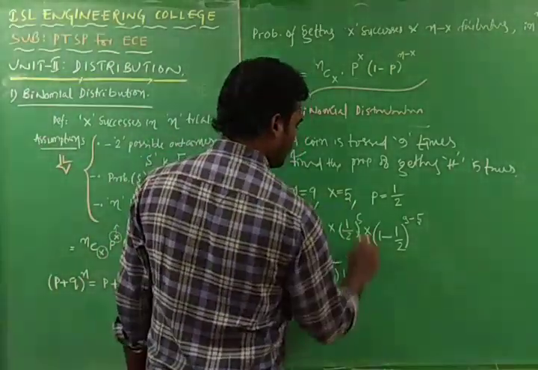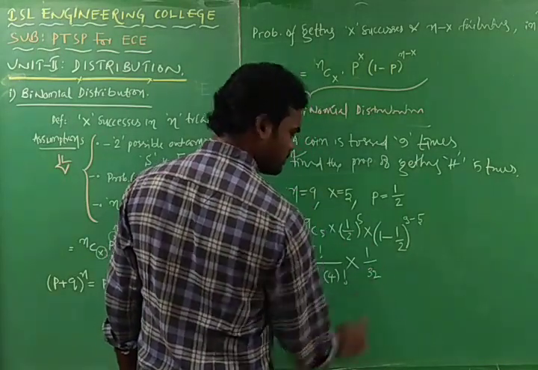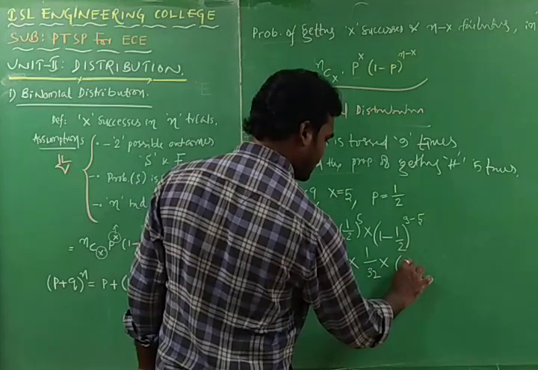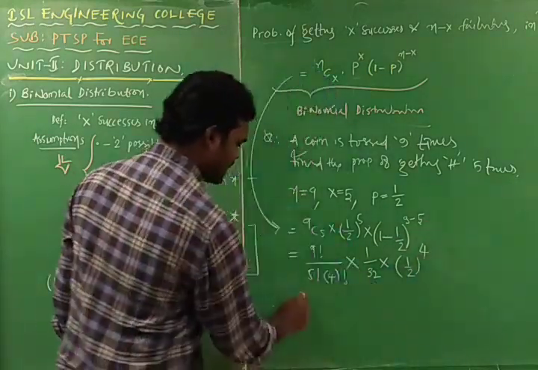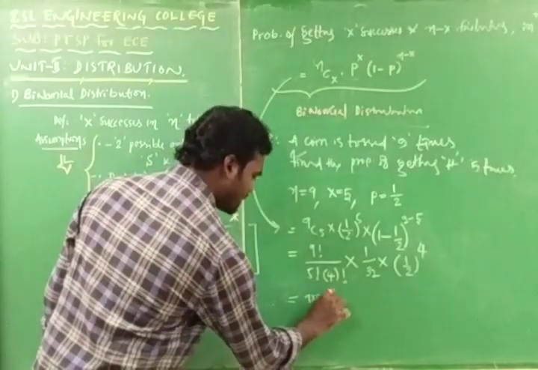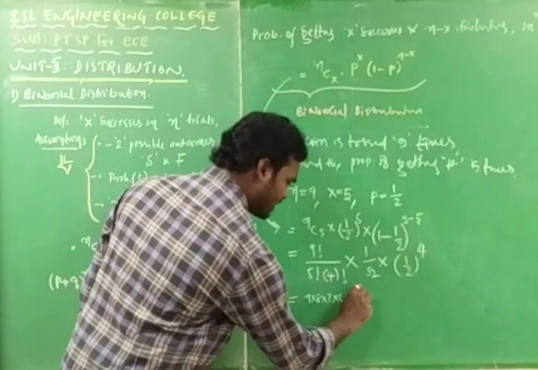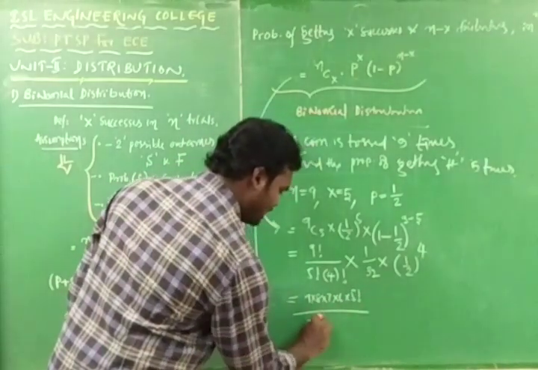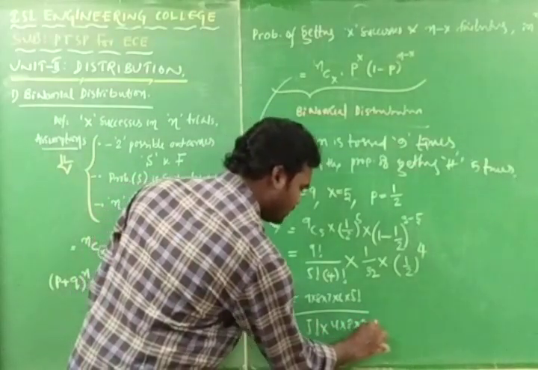Into this, 1 by 2 to the power of 5 means it is 1 by 32. Into it is 1 by 2 again. 1 by 2 into 9 minus 5 is what? 4 it is. So you can write it as 9 into 8 into 7 into 6 into 5 factorial by 5 factorial into 4 into 3 into 2 into 1.